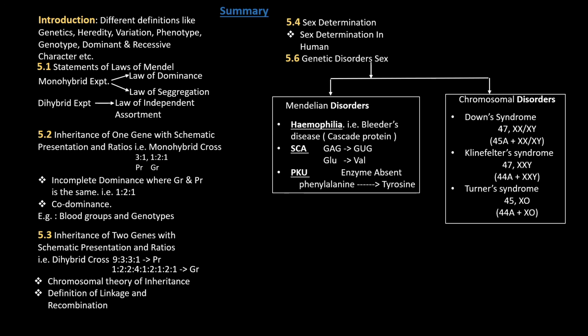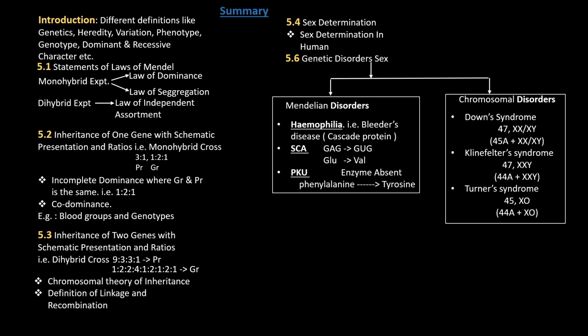Mendelian disorders: hemophilia, where the cascade of proteins involved in clotting is affected. Then sickle cell anemia, where glutamic acid is replaced by valine in the hemoglobin molecule, which is responsible for oxygen carrying in the blood. Then the third is PKU, phenylketonuria. For the conversion of phenylalanine, the enzyme is absent. Therefore, the person will suffer from PKU. So all these 3 come under the Mendelian disorders.